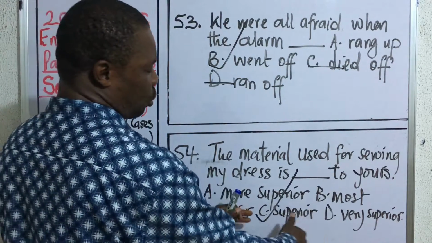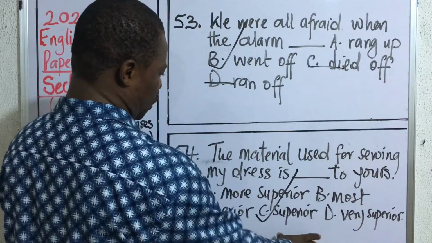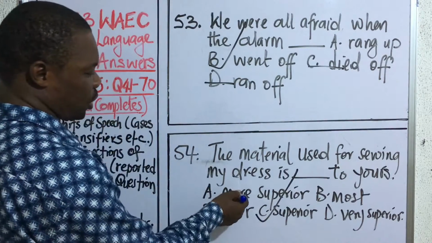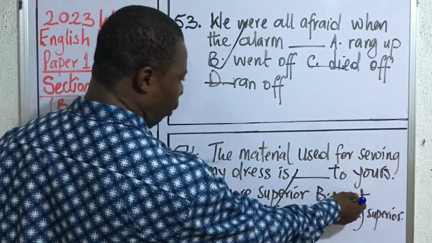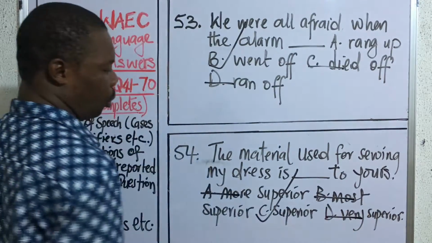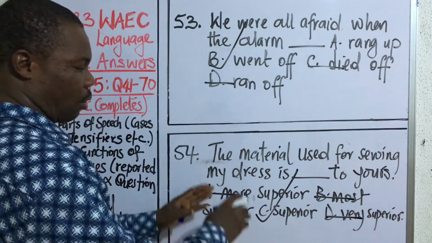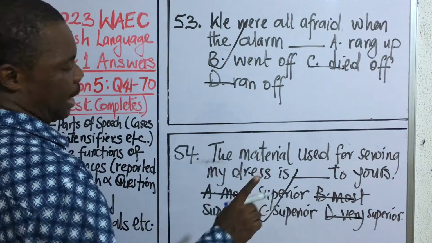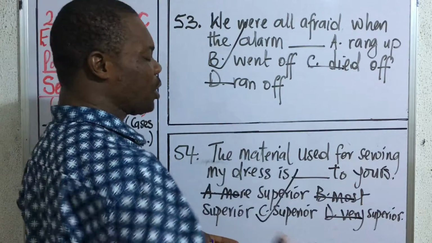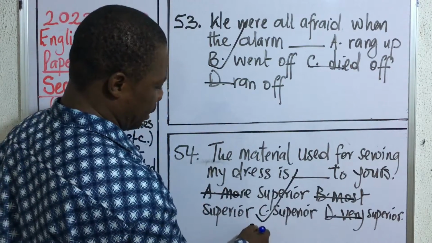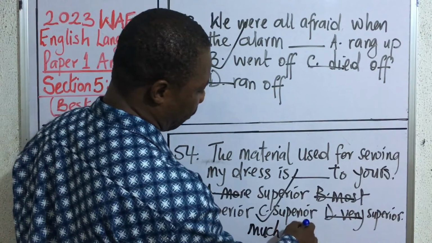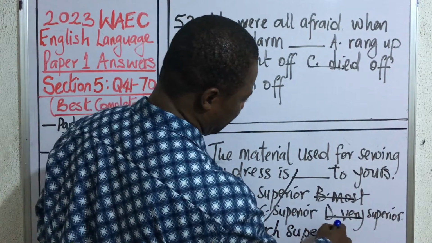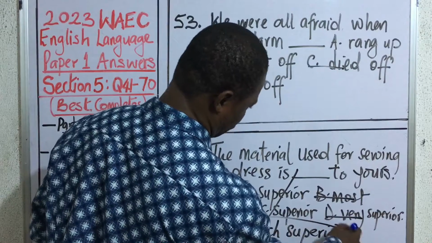It's already showing a comparison between two things. So it does not take more or most or very. No, it stands alone in a comparative case. But if you want to use it in second degree comparative, you can now have something like much superior.